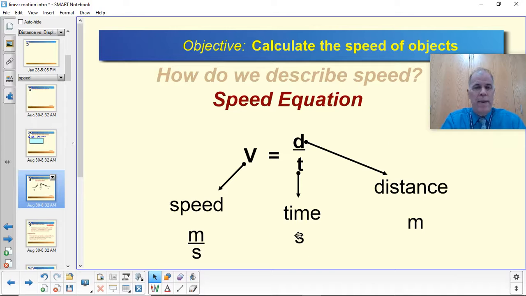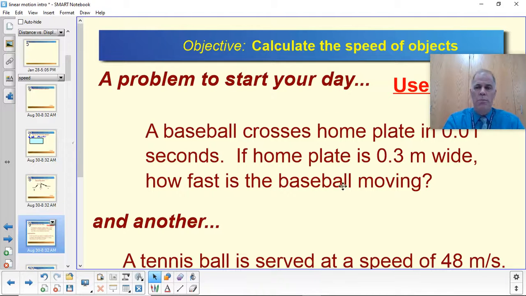Pause it if you haven't already. Write this down, make it neat, put it someplace, leave yourself room where you can write other equations on the same page so you'll have them in one place. Okay, speed equation, v equals d over t. All right, let's apply this. Let's use this for a moment here.